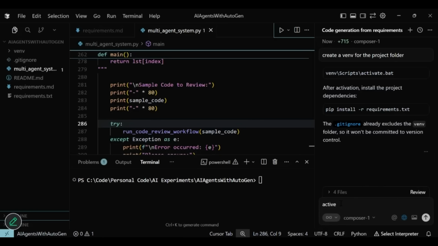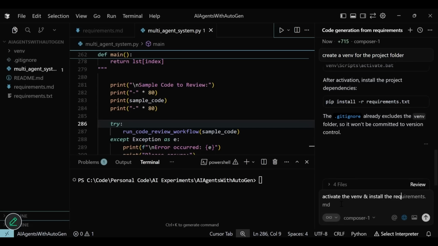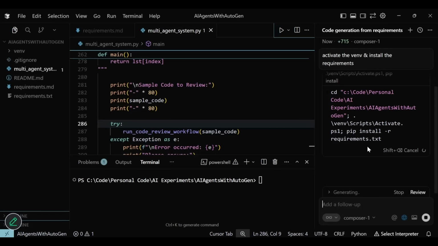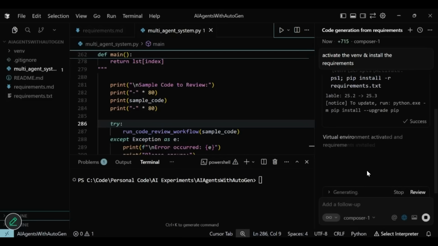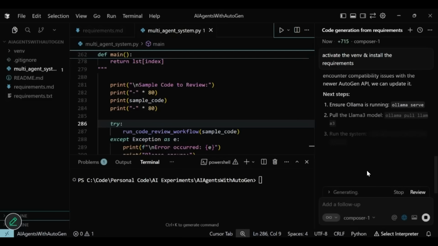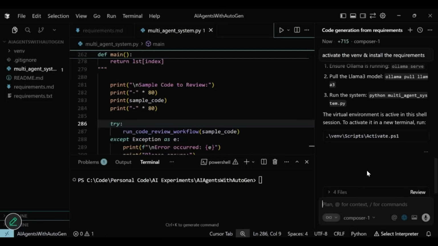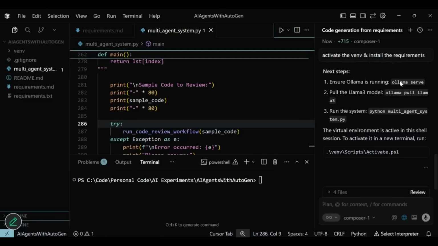Alright, we have the virtual environment created now, and it is time to activate it and install packages. I'm going to ask the agent to do that. This will depend on your internet speed and latency. For this project, it should be super quick. And we have it now. The virtual environment is activated with all the requirements met.